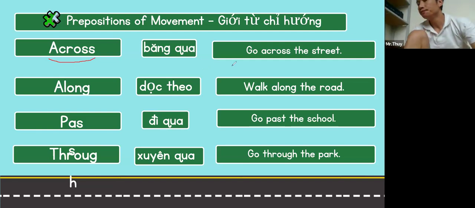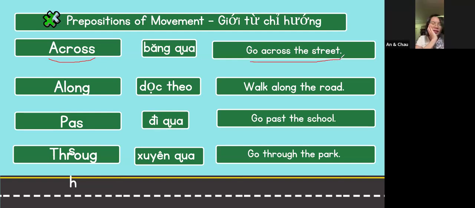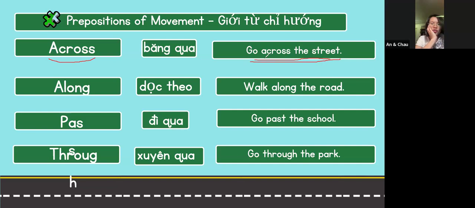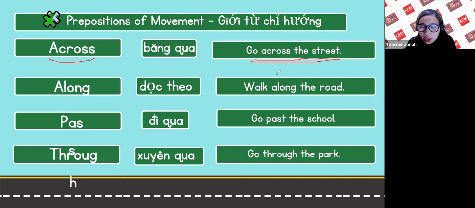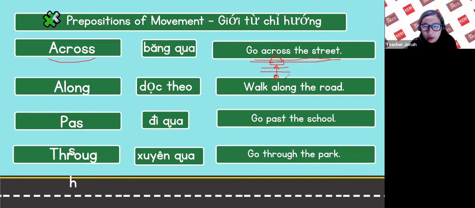Across. Okay, what is the sentence? You say, go across the street. Go across the street. For example, you are standing here. This is you. This is the street. And this is, let's say, the hospital. Then you go across the street.